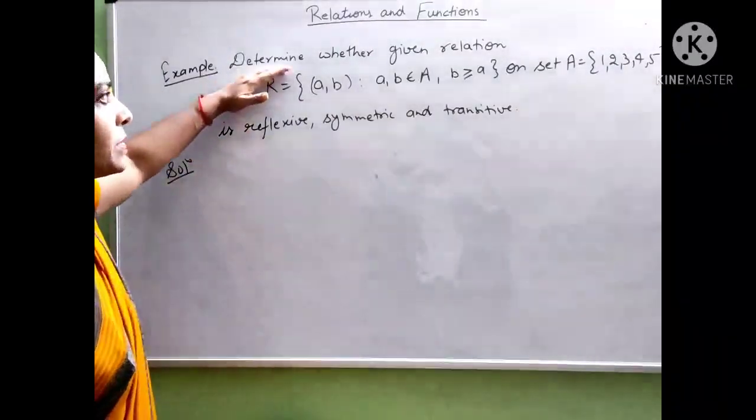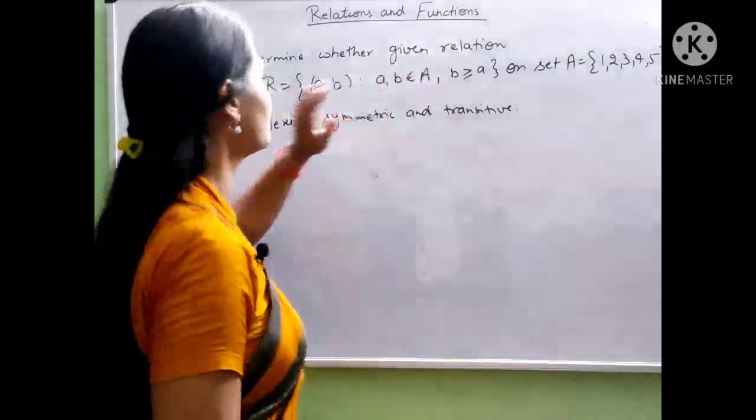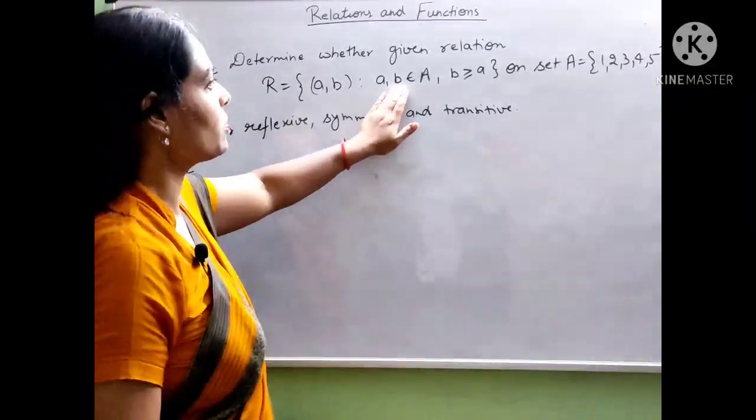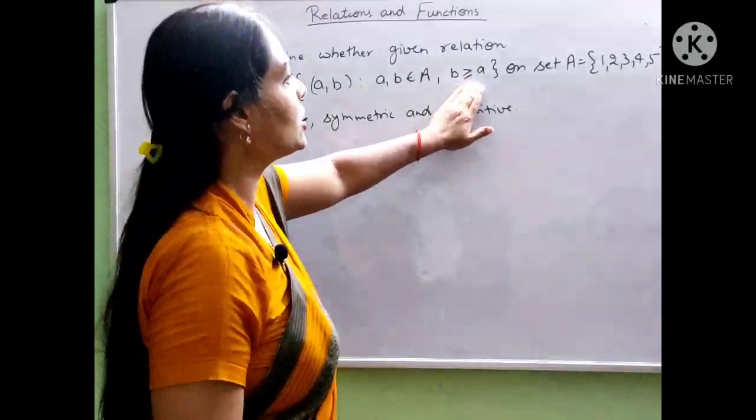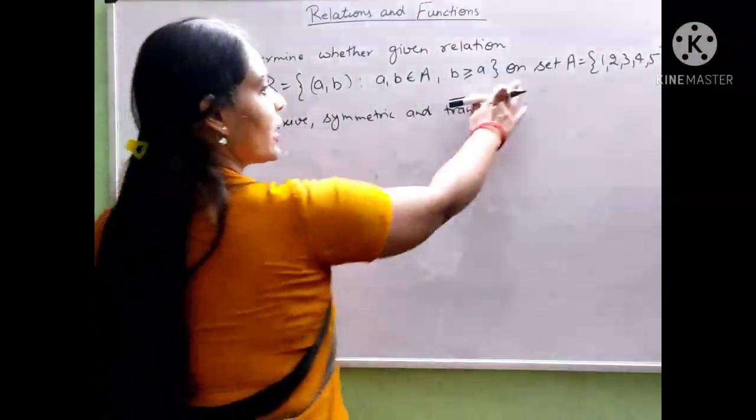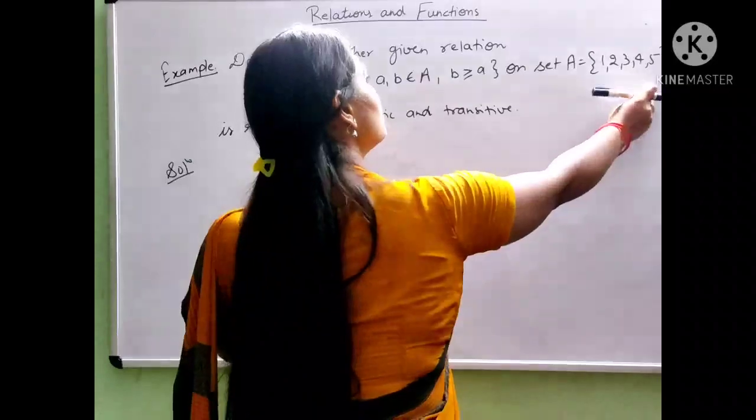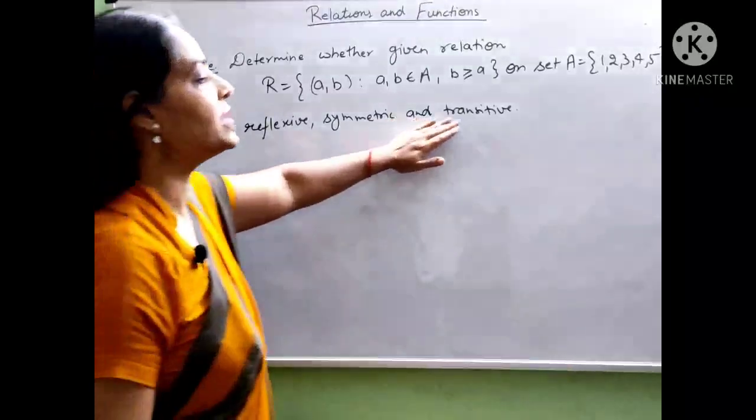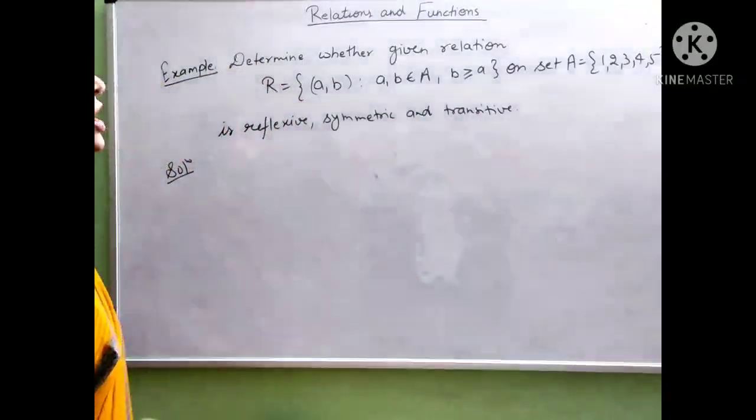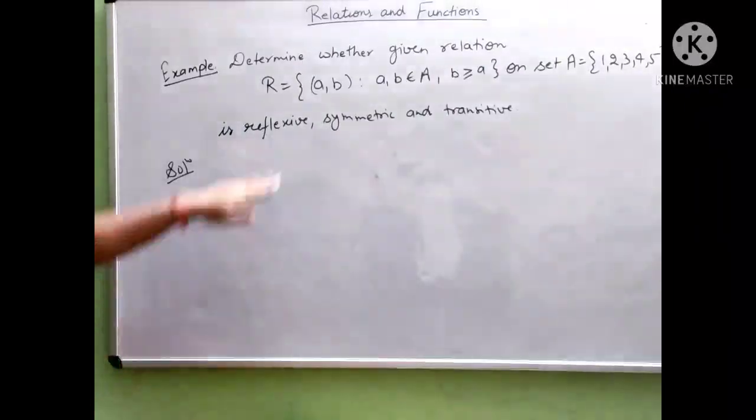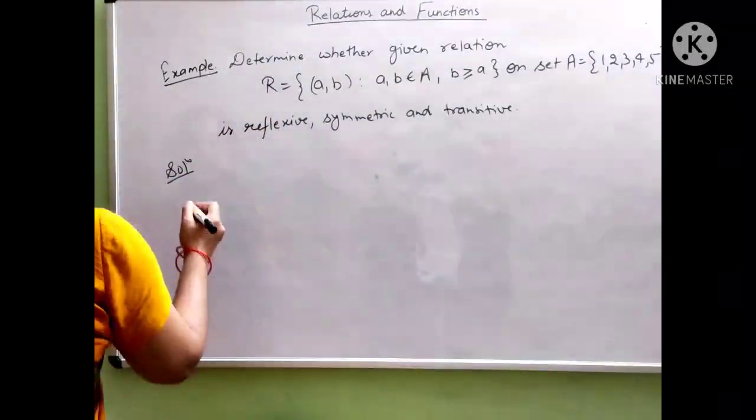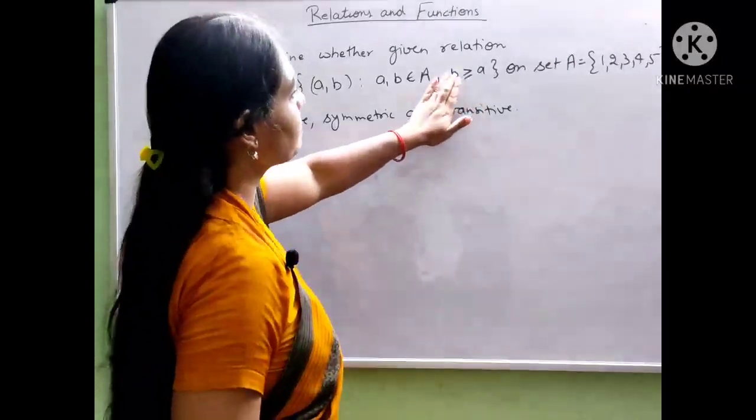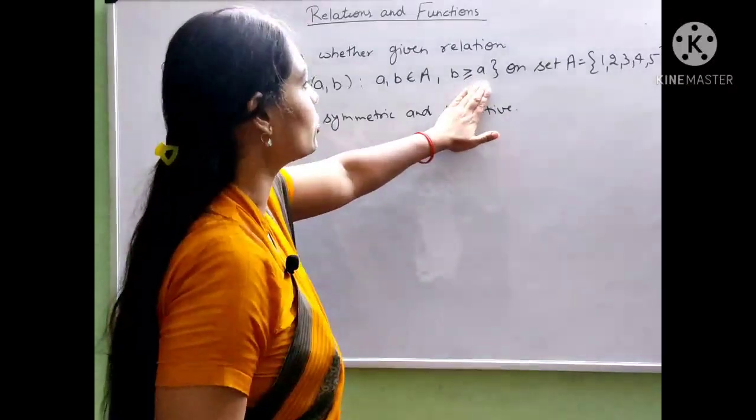Question says, determine whether the given relation, defined as (a, b) such that a, b belongs to A and b is always greater than or equal to a, defined on the set A having the elements 1, 2, 3, 4 and 5, is a reflexive relation, symmetric relation and transitive relation. So first of all, we have to write down all the elements of relation R, as we have to take the condition as b always greater than or equal to a.